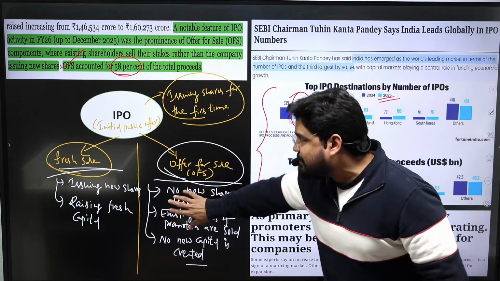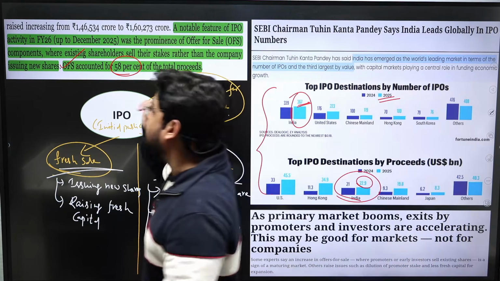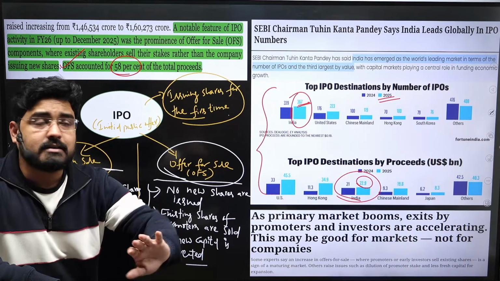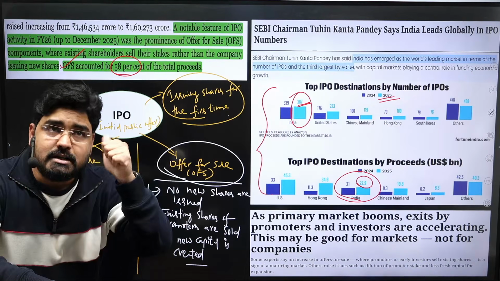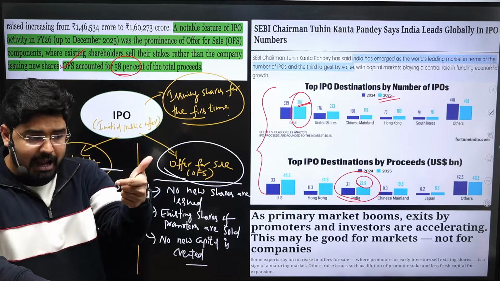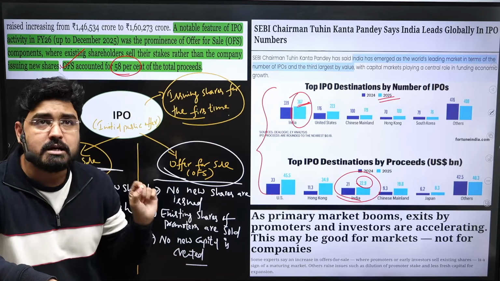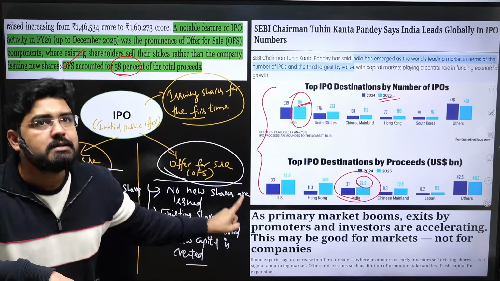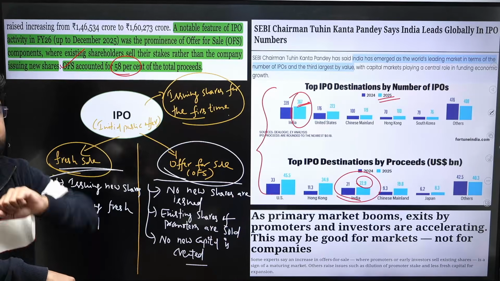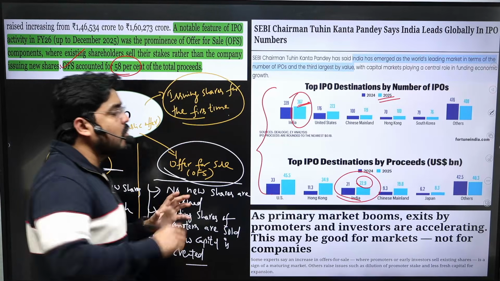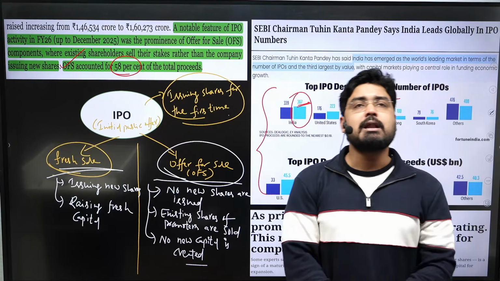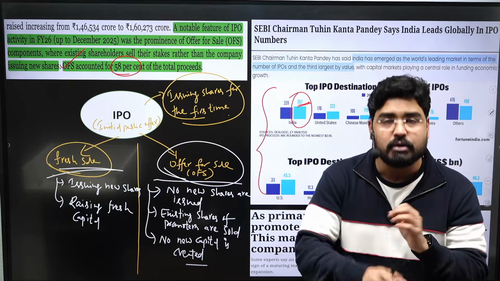Now, in this background, let's see the context. In India, IPO activity has been increasing. As I said, both in terms of number and in terms of value, Indian markets have become the number one destination for IPO activity. However, most of them, around 60% of them, have only gone through the OFS route, not the normal IPO route or fresh sale route.